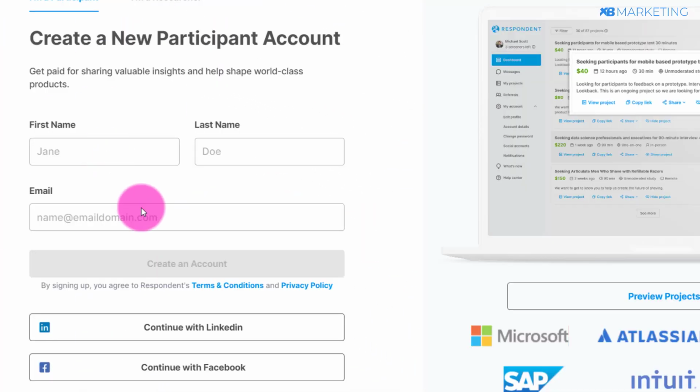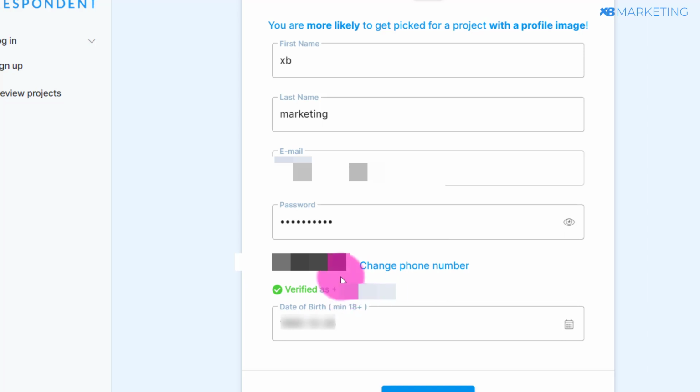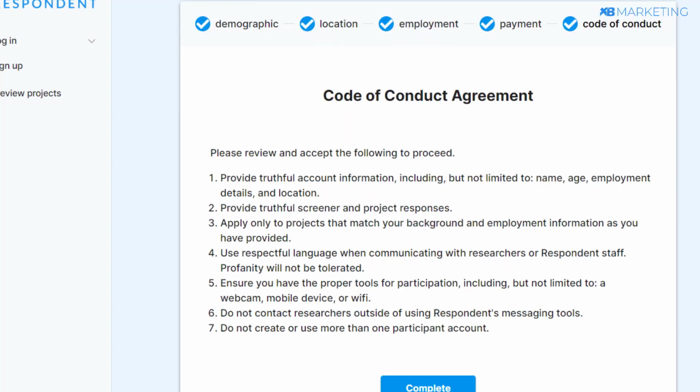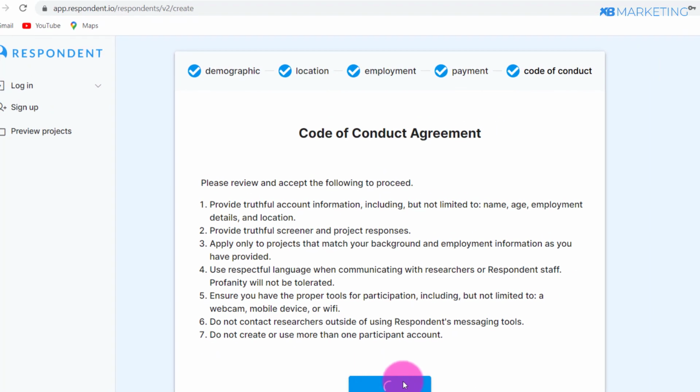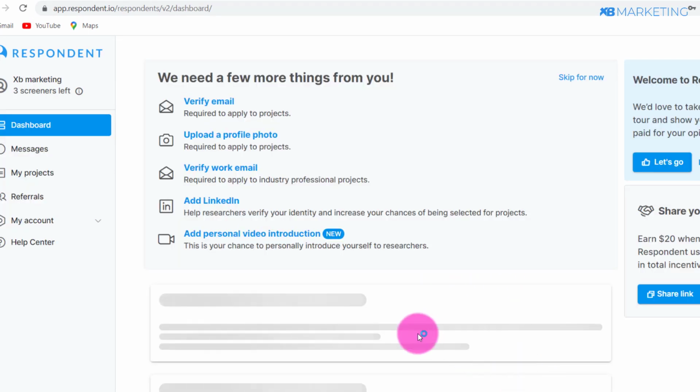All right. So basically now I'm going to create an account. Once you come over to this page, it's going to show your name, last name, email, and password, and you are going to type in your phone number right here and send a verification code. Okay, as you can see, I just typed in the code that I received and you can see verified right here. So all you need to do is click on continue. Now they are going to ask you a bunch of questions, so all you need to do is go through these questions. Once you're done with your registration, click on complete. Once you click on complete, you can skip this or you can start it also. For now, I'm just going to skip all of this.